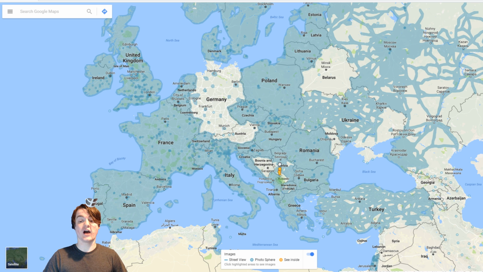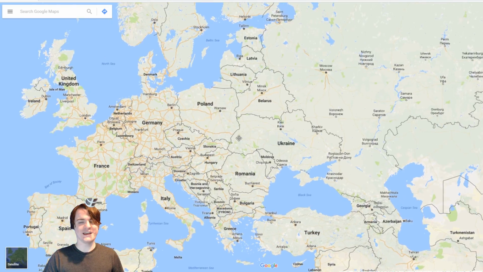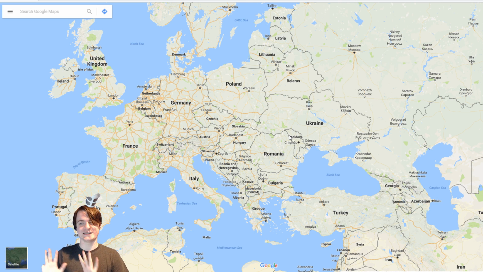So Kosovo has actually been in this big period of dispute, and you can kind of understand why that's not there. But the other 3 countries that aren't, Germany and Austria, as far as I can tell, there's no official reason why they haven't been mapped yet. It's just one of those things where Google decided countries to map one by one, and they kind of just decided, oh yeah, some point later would be good for that.